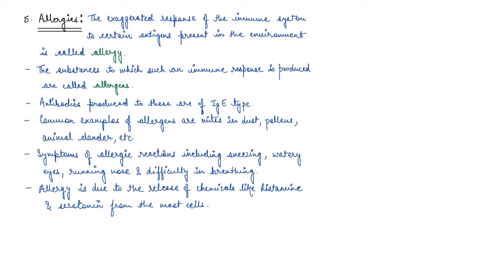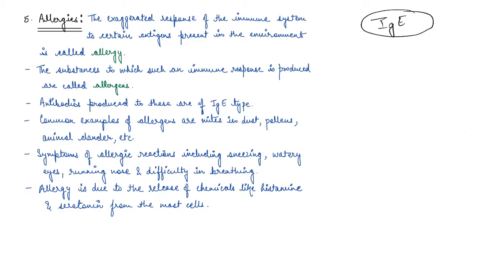Now, the specific antibodies which are produced for allergy are IgE, right? So this is the antibody which is produced against any kind of allergies. Now there are some common examples of allergens like mites which are present in dust, pollens, animal dander. So many of us are allergic to dog or cat hair, right? So again, all these are considered as very common allergens.